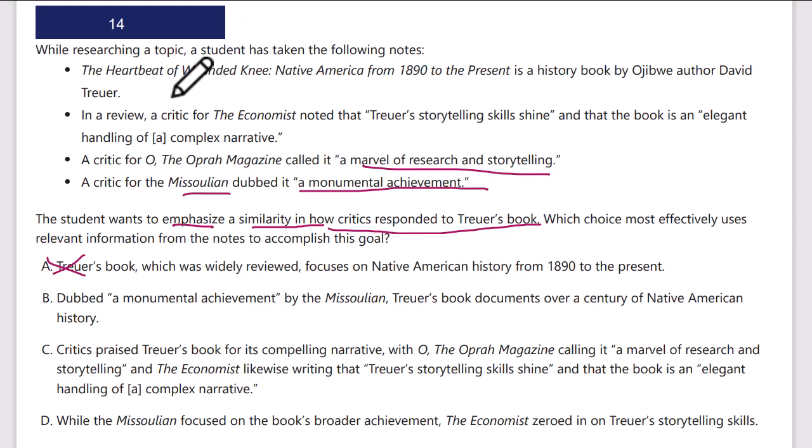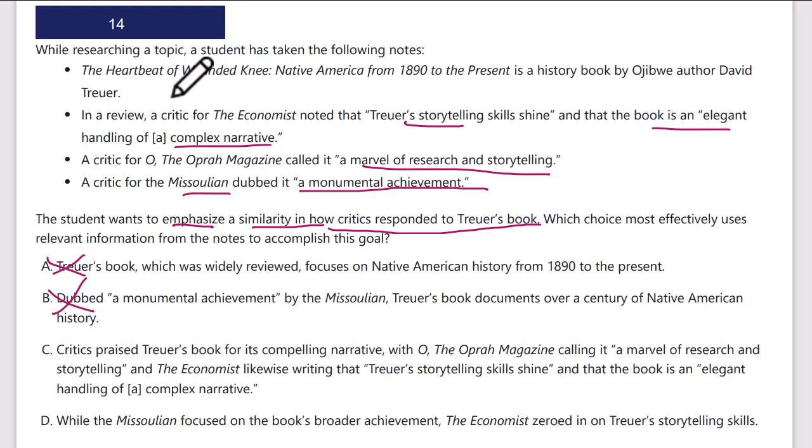B, "dubbed a monumental achievement by the Missoulian. Troyer's book documents over a century." That just says one critic, not a similarity. "Critics praise Troyer's book for its compelling narrative." Okay, that's a similarity, right? The one called it a marvel of research. The other granted that Troyer's storytelling skills shine in the book as an elegant handling of a complex narrative. So we do have another review up here I missed.